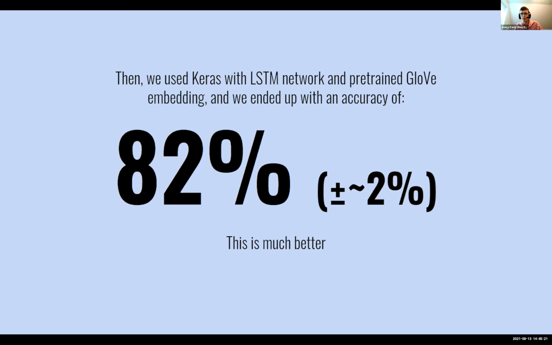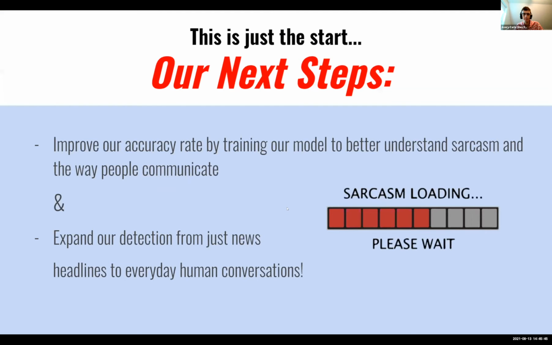And the pre-trained GloVe embedding, which instead of just having the word embedding, or like basically the sets of numbers that let the computer understand and find patterns in words, instead of just having that for just the words we gave it, it had it for, you said 6 billion words? I never saw that number. And so we ended up with 82% accuracy, which we were happy with.